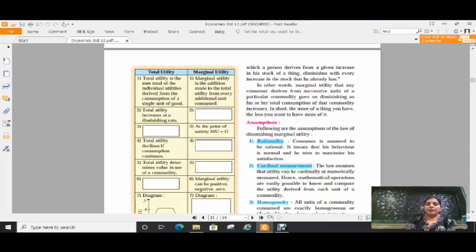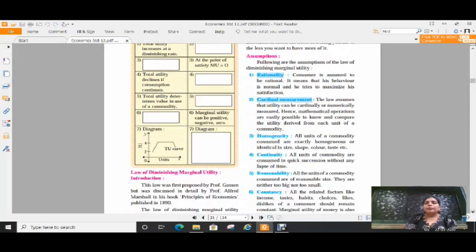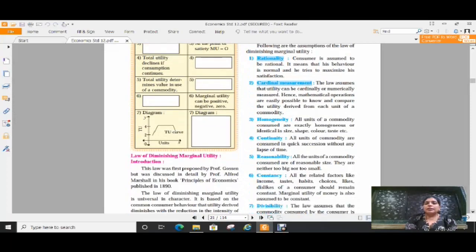See, this law is based on certain assumptions. First, we have to see the assumptions, then we will go to the explanation of the law. Because as the law states, the very first sentence of the law says, other things remaining constant. What are these other things? It is explained in these assumptions.